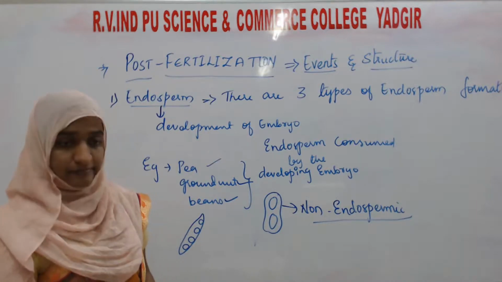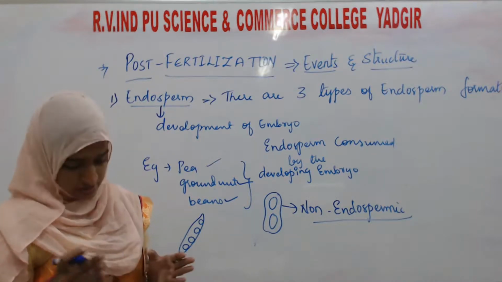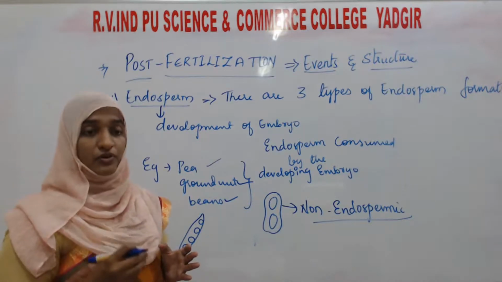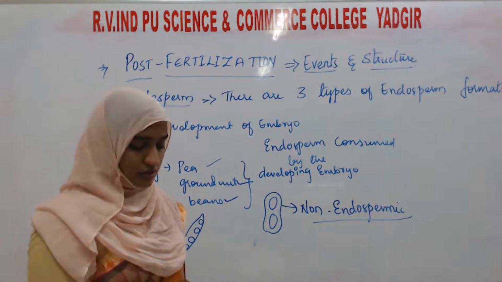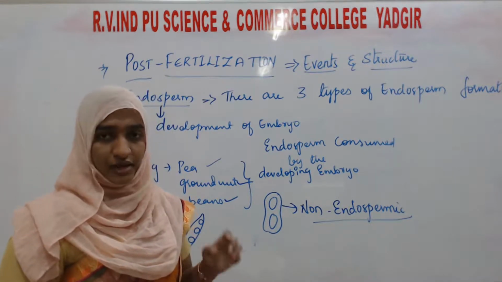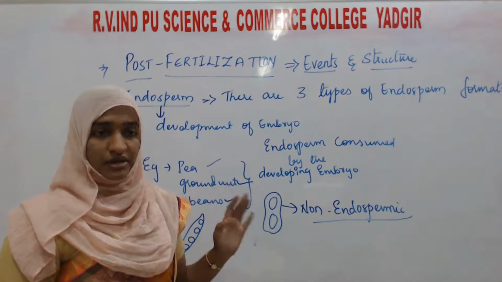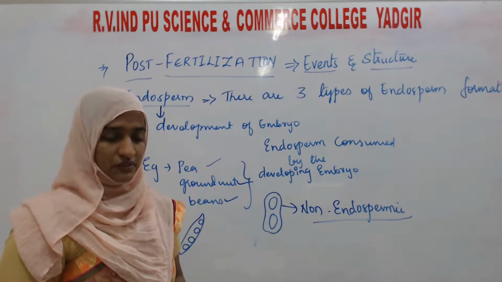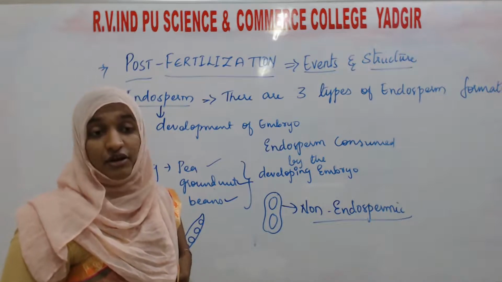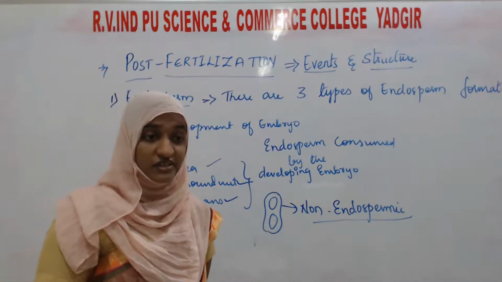In some other angiosperms, the mature seed continues to support the growth of the embryo. The endosperm is not consumed, but it supports the growth of the embryo during seed germination. Such seeds are called endospermic seeds.